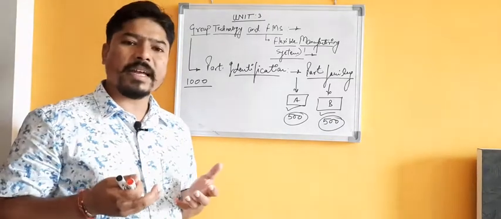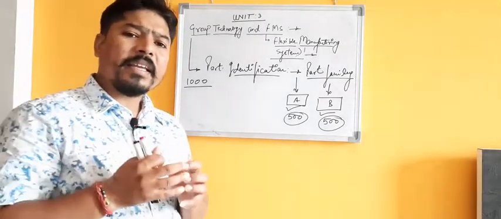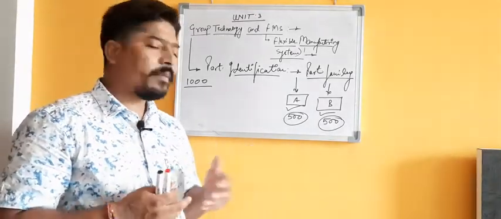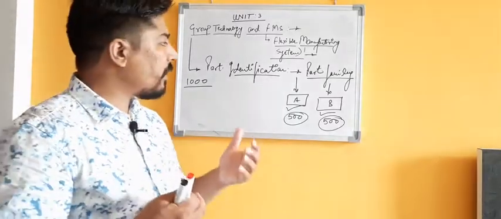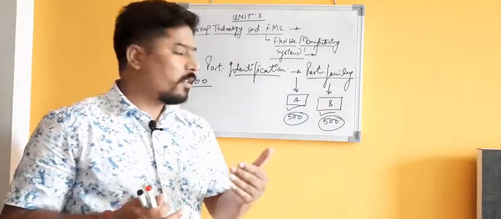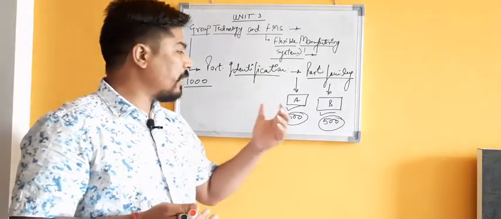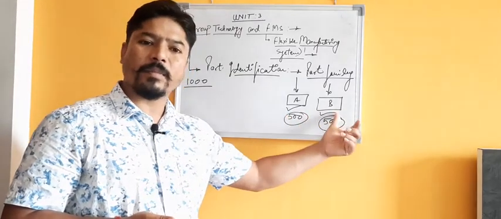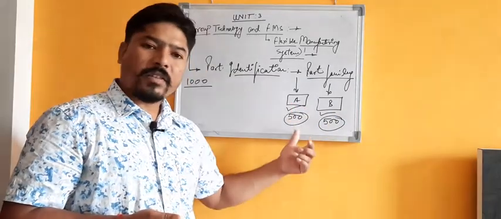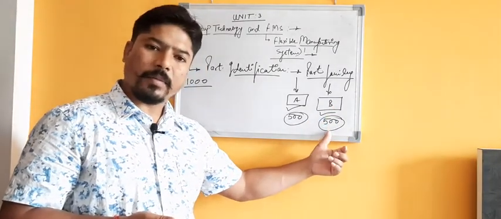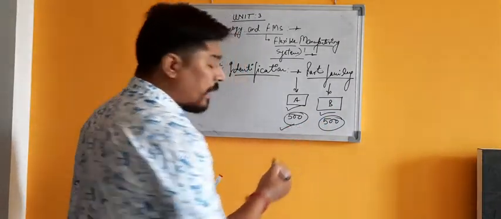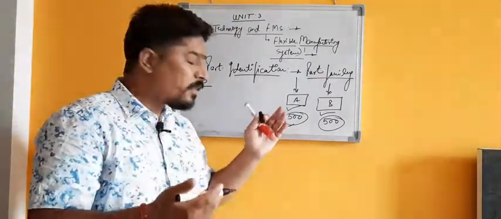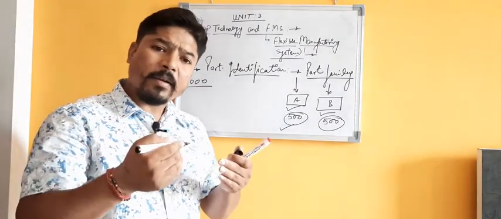What does family mean? Parts having a similarity in different aspects. The similarity may be in their design, their manufacturing, or their production process. According to their similarities we categorize those 1,000 parts into two different families, for example A and B. Part family A has 500 parts and family B has 500 parts. These 500 parts are manufactured with the same kind of manufacturing process, and these 500 parts may have a similar pattern or design configuration.